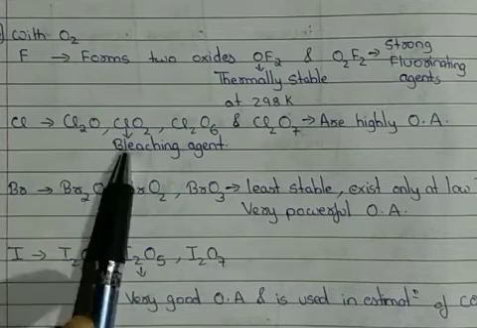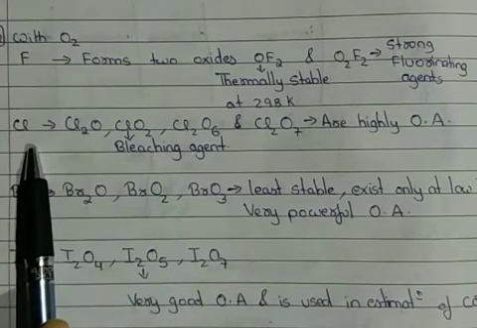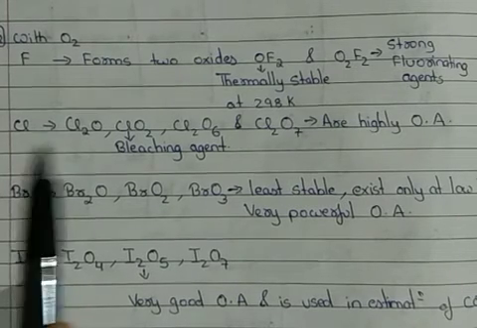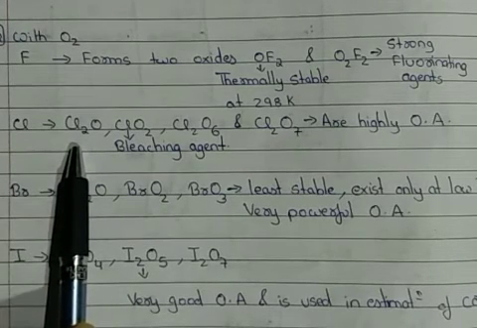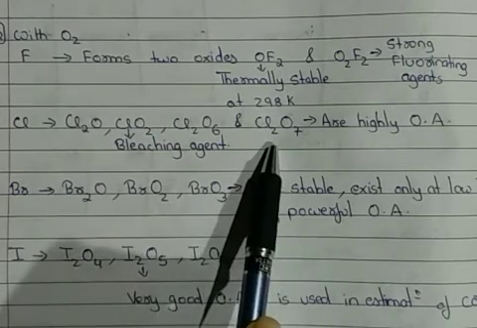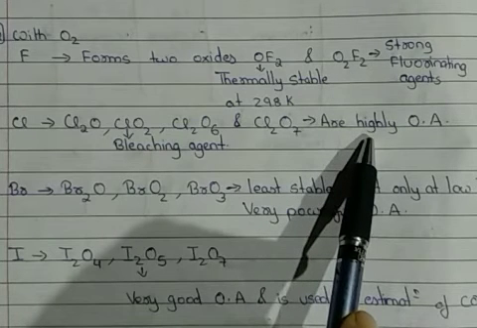Whereas if we see the oxides of chlorine, then we have a very high number of oxides having formulas Cl2O, ClO2, Cl2O6, Cl2O7 and so on. They all are very strong oxidizing agents.